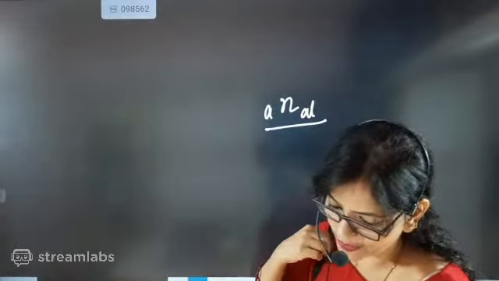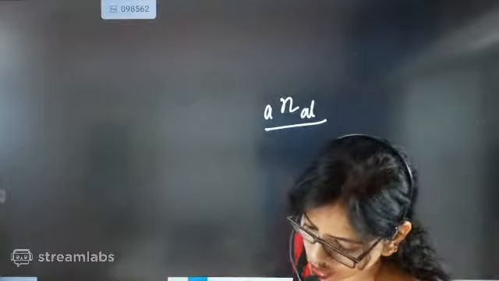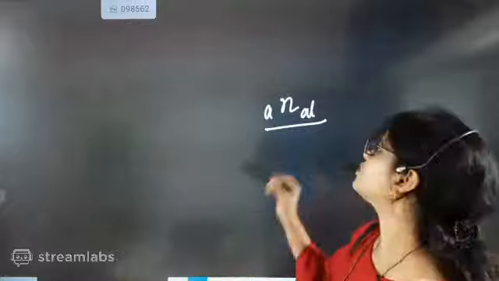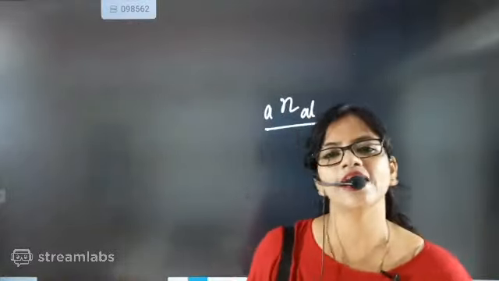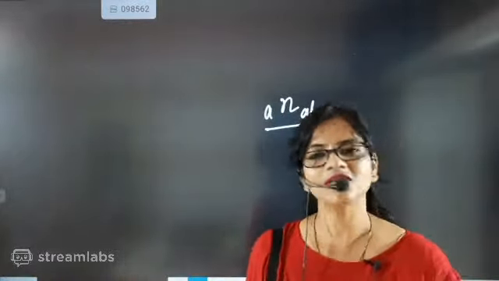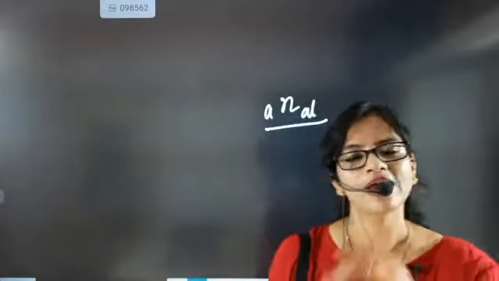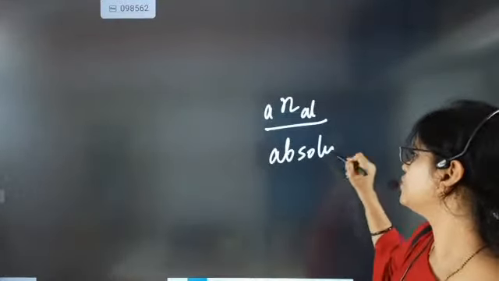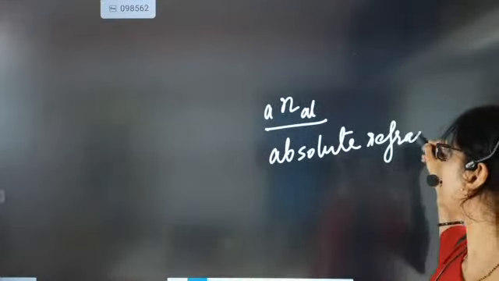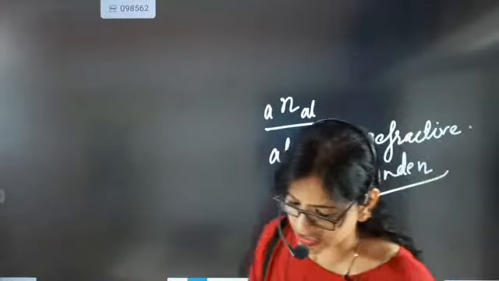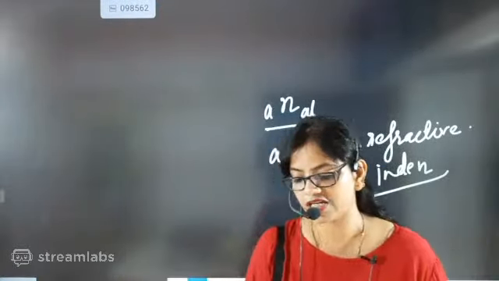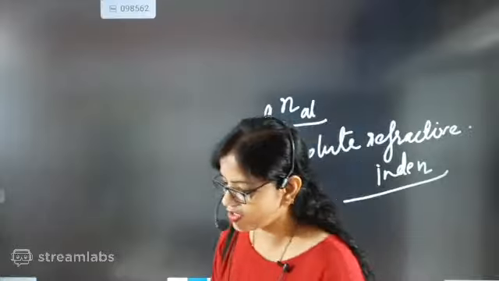So if air and alcohol are there, it will be called, yes, those who are writing it as absolute, they are absolutely correct. Beta, because A stands for absolute, A stands for air. Okay, just remember like that. So absolute refractive index is going to take air. So air medium will be there. So this part will be called absolute refractive index. So what type of refractive index is it? Absolute refractive index. Now beta, if somebody gives you this medium,